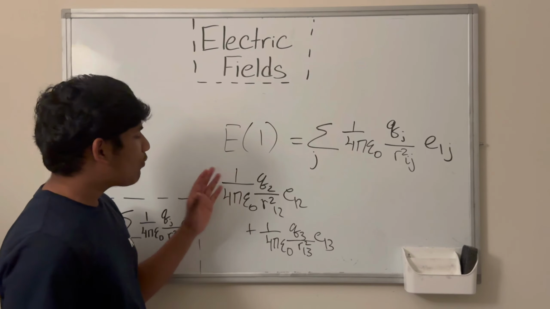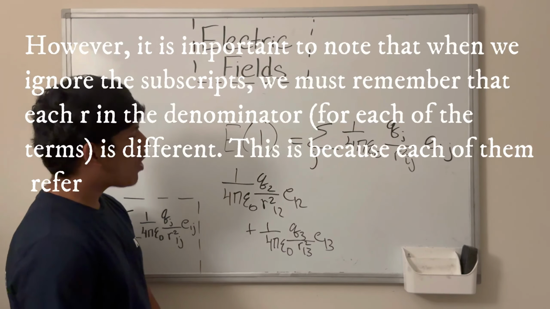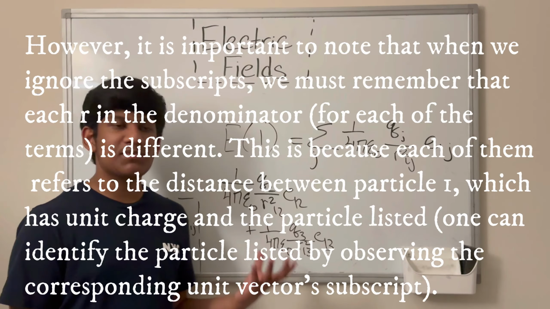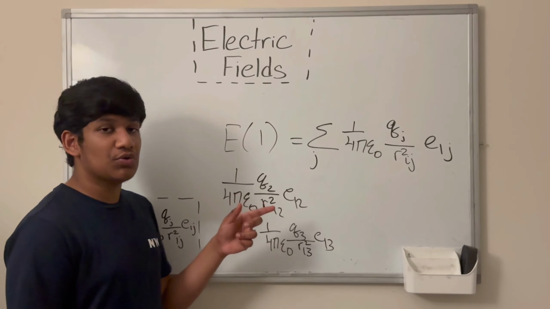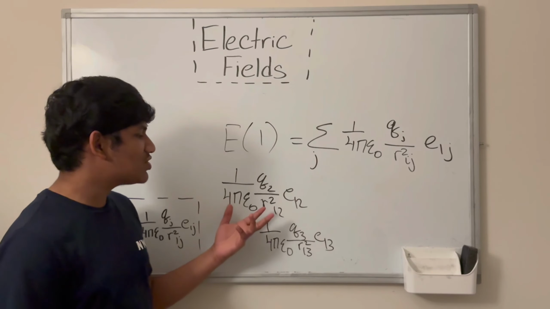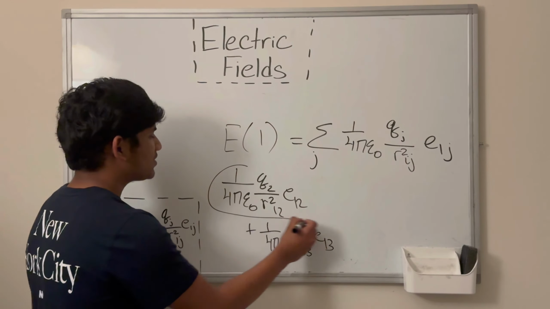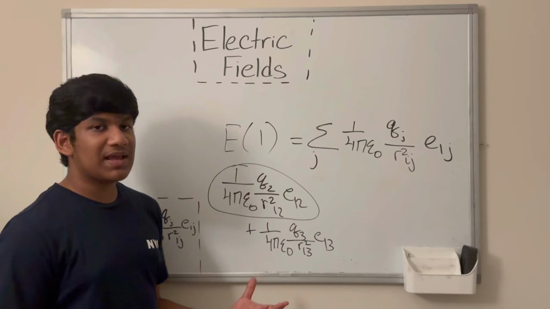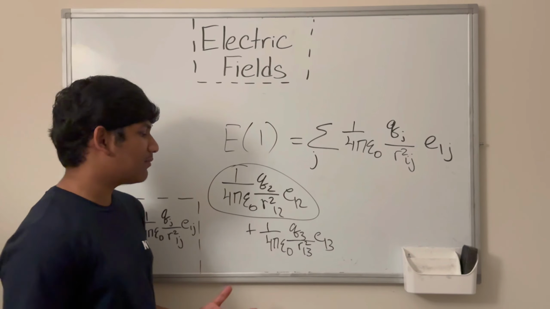Okay, so we have 1 over 4 pi epsilon naught Q2 over R squared 1,2 times E1,2. What does this look like? It looks like Coulomb's law, assuming that the other Q has a value of 1, or it's a unit charge. So this is precisely the force on particle 1 because of particle 2, assuming that there's a unit charge at particle 1.